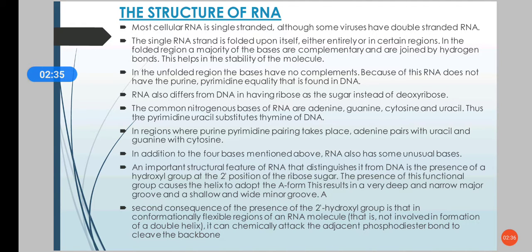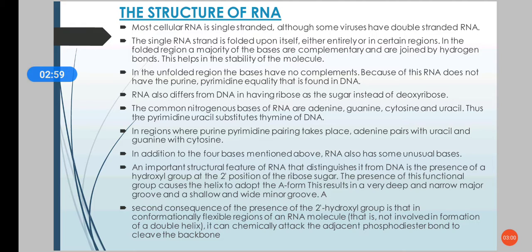Since they have this 2' hydroxyl group, in the conformationally flexible regions of RNA, that is the bases not involved in the folding, they can chemically attack the adjacent phosphodiester bond and cleave the backbone. So they are very reactive molecules.